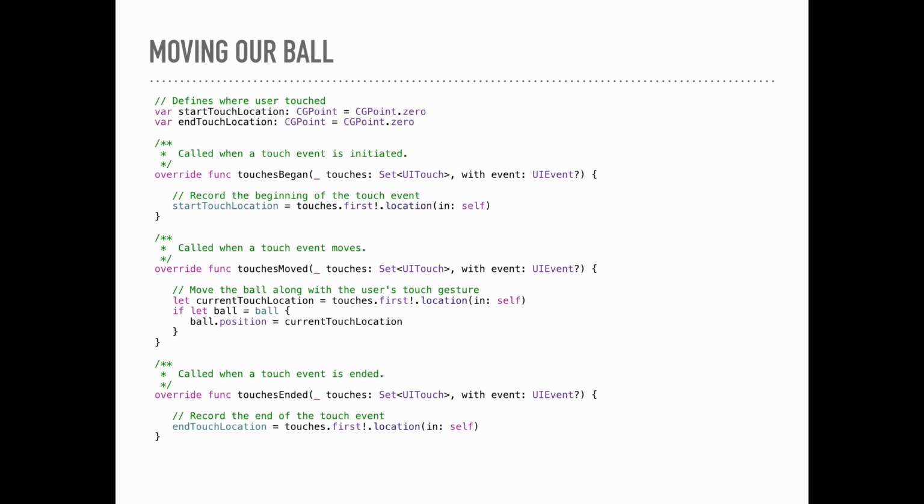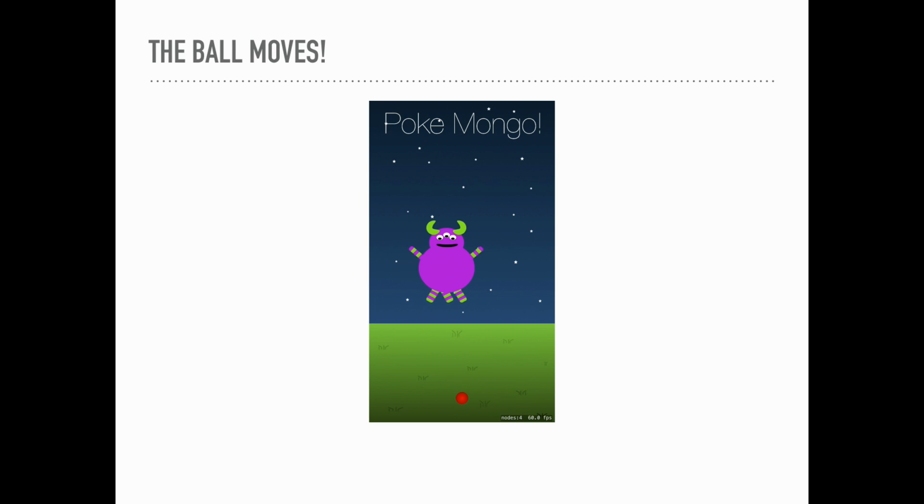So when touches began, we're going to record where that initial touch location was, so we can reference that later. When the touch is moved, so the user has their finger down on the screen and is dragging it, we're going to move the ball along with that position. So we record where that position is, and then we set the ball's position to that same position. And then when touch is ended, we want to record where the end was. And we're going to use both the start touch location and the end touch location to know where our ball has moved to, so we can calculate our trajectory for which direction it should go later. So you see right now, our ball will actually move with the finger, but it doesn't keep going.